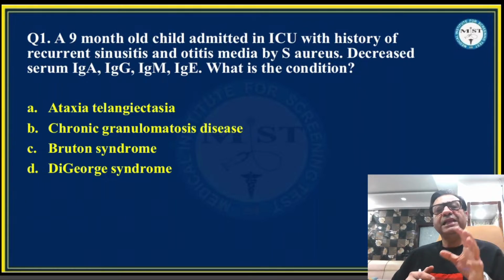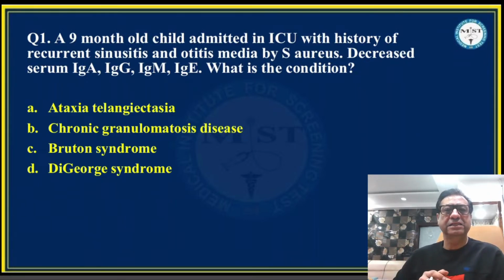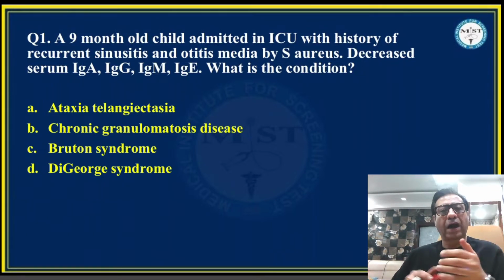This very clearly indicates that there is an immunodeficiency occurring in the child. Immunodeficiencies can be antibody related, and this appears to be an antibody related immunodeficiency in which nearly all the immunoglobulins are low. IgG is low, IgA is low, IgM is low.